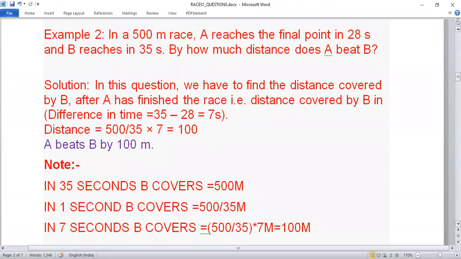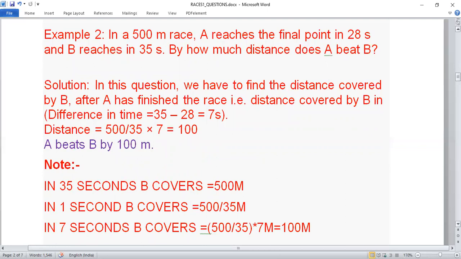Example number 2: in a 500-meter race, A reaches the final point in 28 seconds. B reaches in 35 seconds. It means B is reaching 7 seconds late. This thing we can figure out ourselves. Then by how much distance does A beat B?